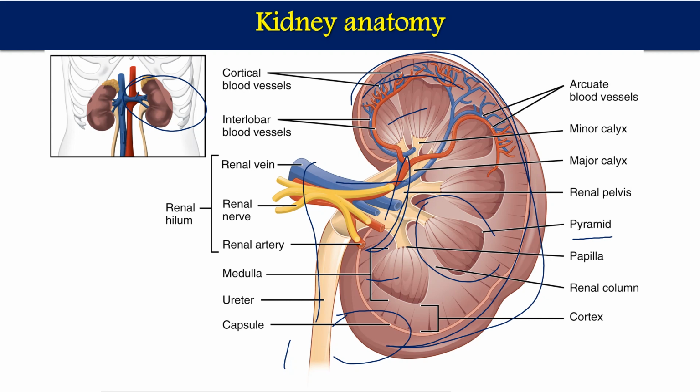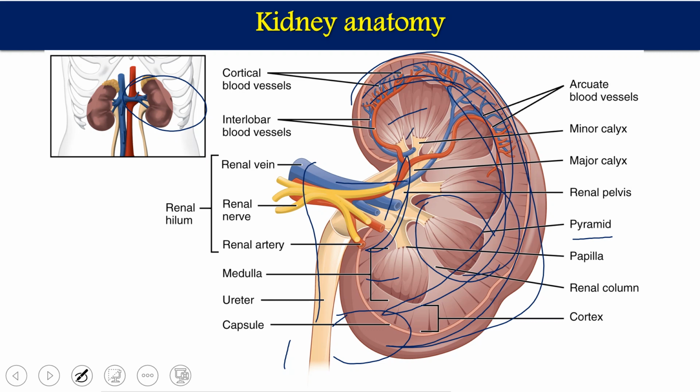All the urine collected there is passed through the ureter and goes to the urinary bladder. So these are the different locations of the kidney.